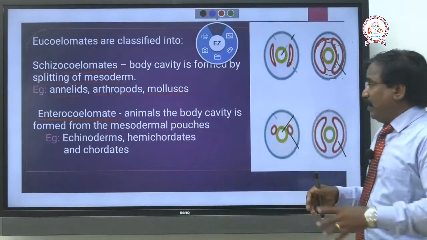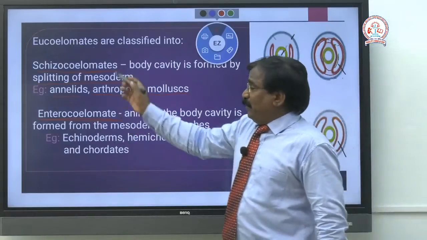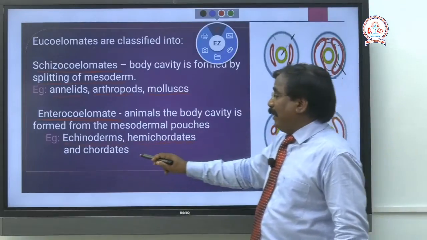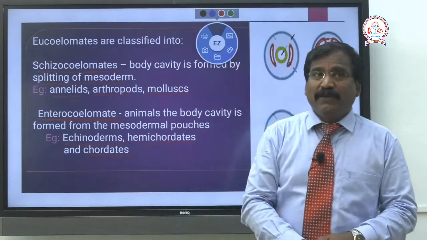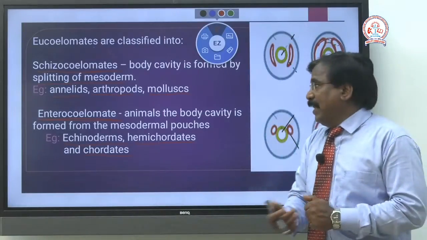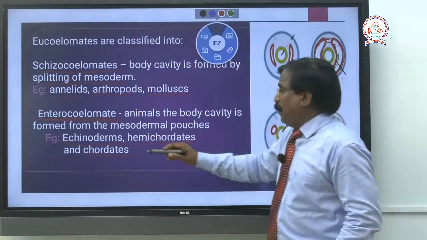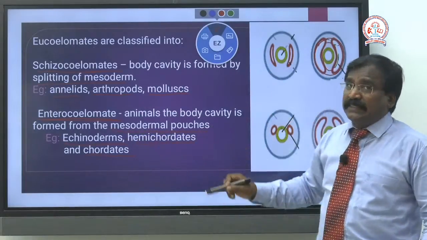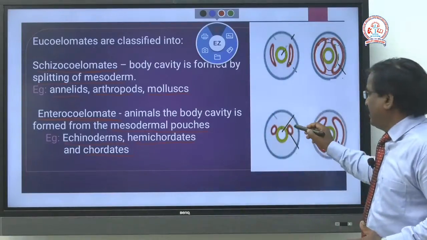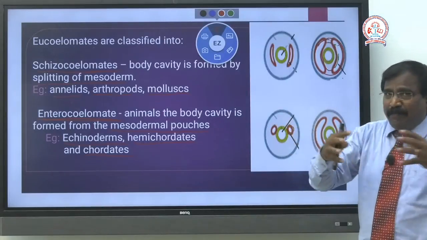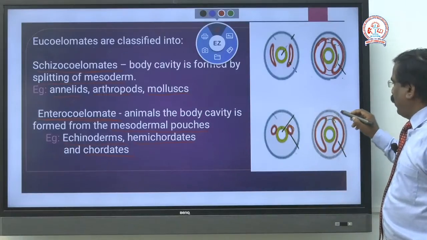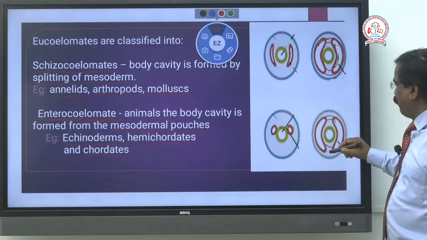And then the enterocoelomate organisms, like echinoderms, hemichordates and chordates. This is important. In echinodermata, hemichordata and chordata, the coelom is formed by mesodermal pouches. In the mesoderm, a pouch-like structure is formed, and it expands further and further and forms the body cavity. That's all.